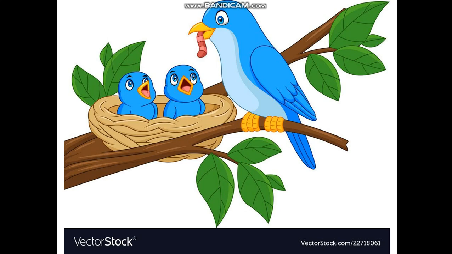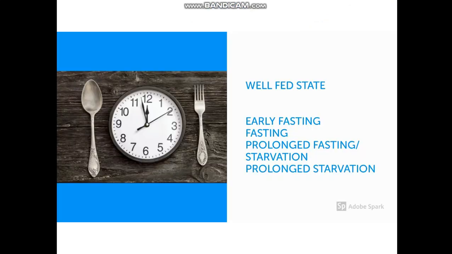Here you see the mother is ready with the food and the babies are waiting eagerly. They must have fasted for some time. That is why they are open mouthed, and just see the eagerness on their face.